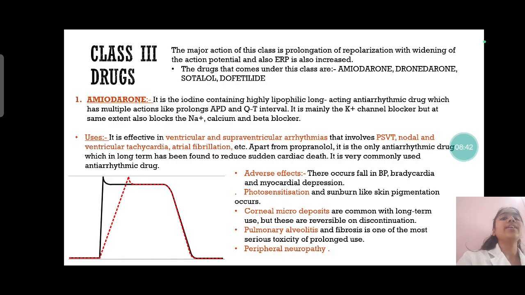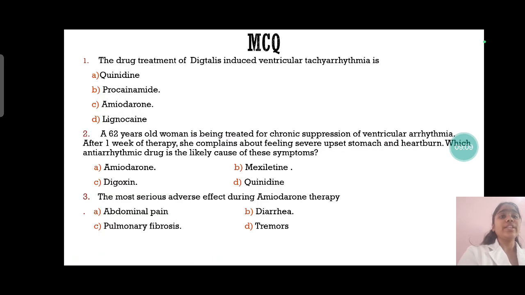Amiodarone also shows some adverse effects like fall in BP, bradycardia, myocardial depression, etc. It also shows photosensitization and sunburn, and skin pigmentation occurs. Corneal microdeposits occur, which are very common with long-term use of amiodarone. Then there is pulmonary alveolitis and fibrosis, which is a very serious toxicity of prolonged use of amiodarone. Then peripheral neuropathy. With this, we have come to an end of the topic discussion.